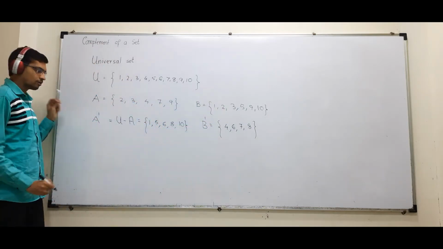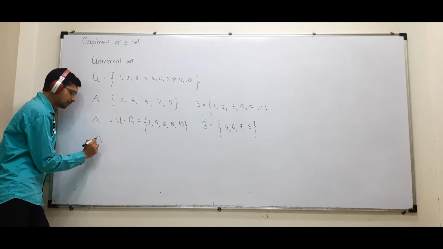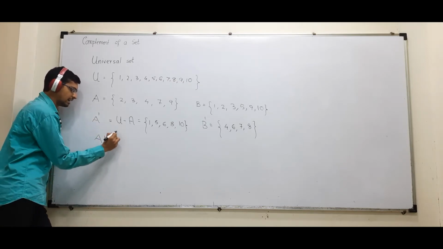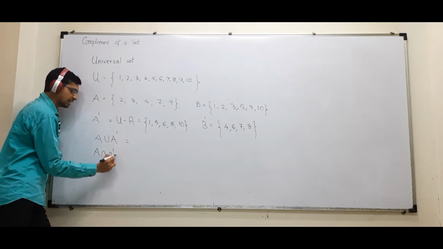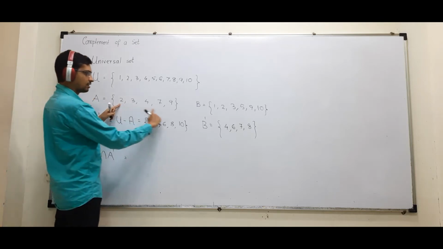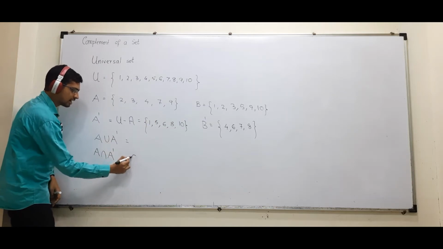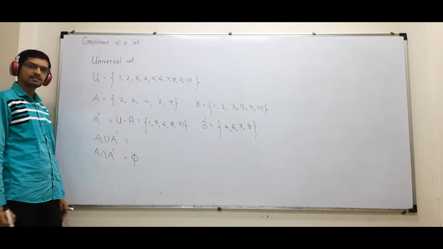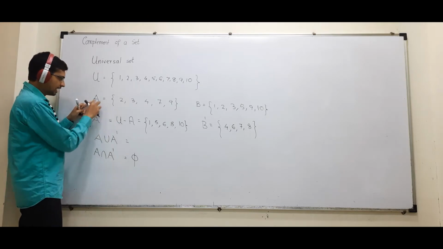So now my question is, once we understand what is complement, what can I say about A union A dash and what can I say about A intersection A dash? If I see A and A dash, nothing is common between them. Nothing is common. So intersection क्या आएगा? Null set. क्या आएगा intersection? Null set.